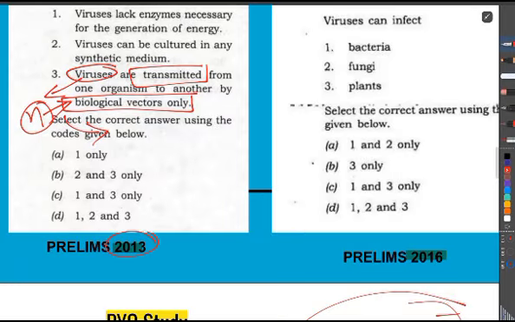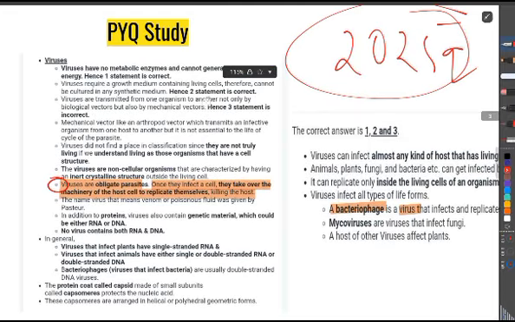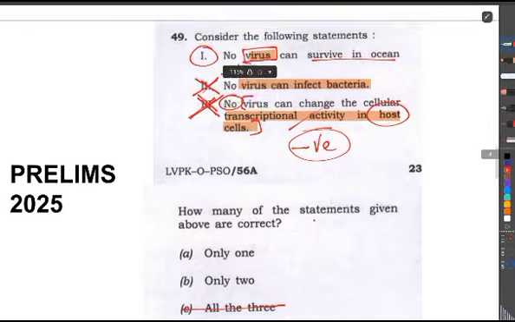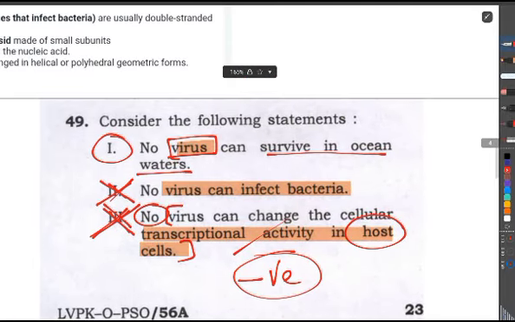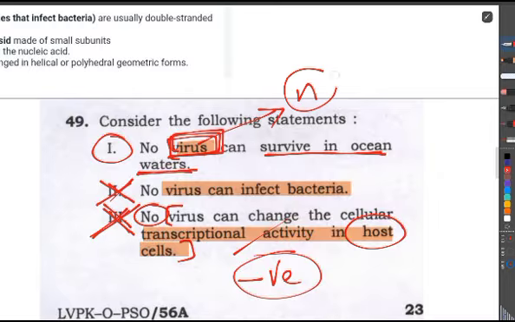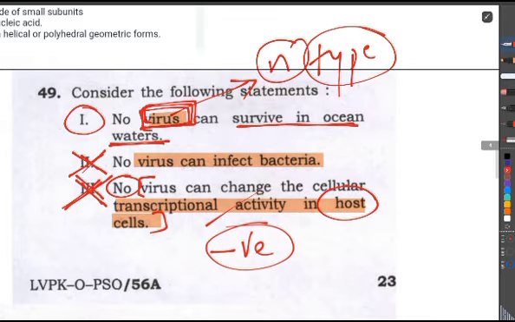Some can be through other vectors also, which we learned are mechanical vectors. And here also we can apply that logic. No virus can survive in ocean waters. There can be any type of virus, and it is a blatant generalization, absolutely wrong to say that no virus can survive in the ocean waters.